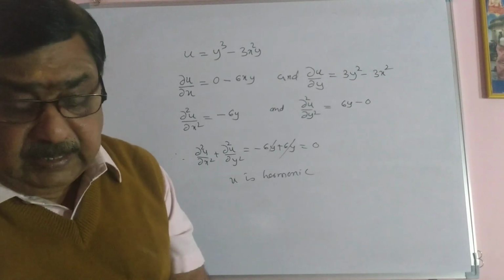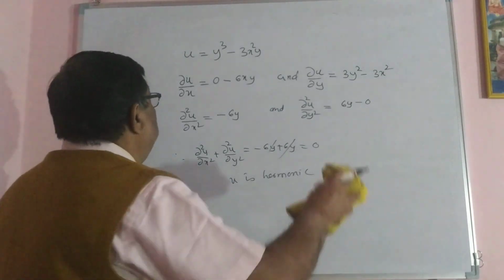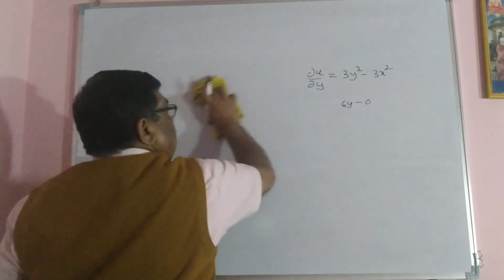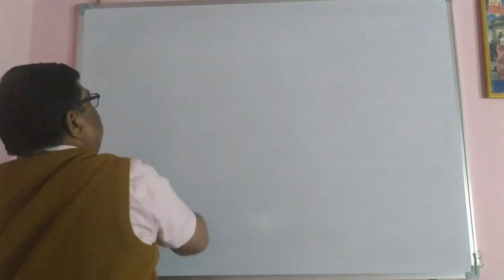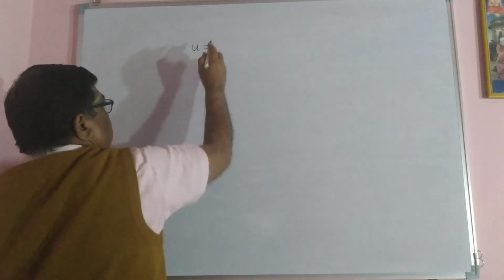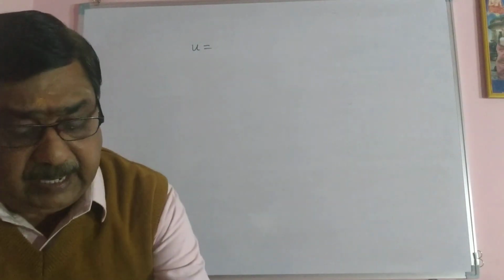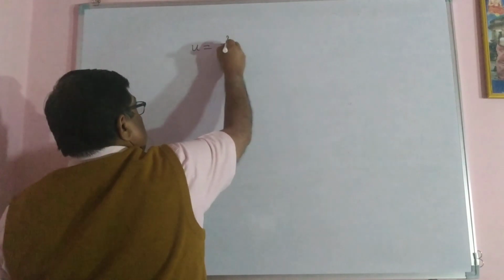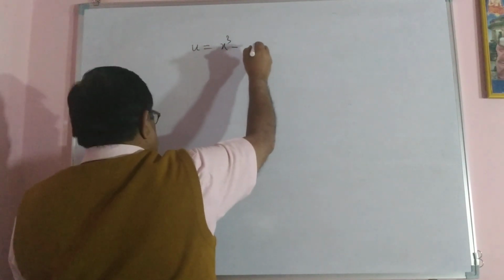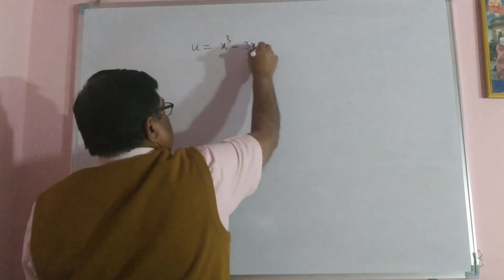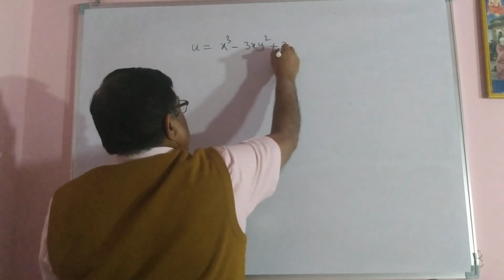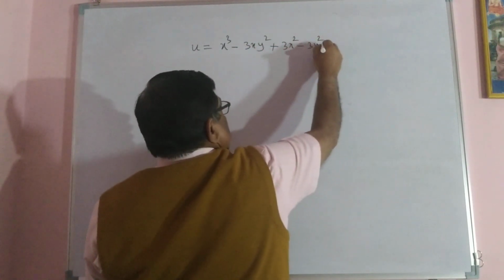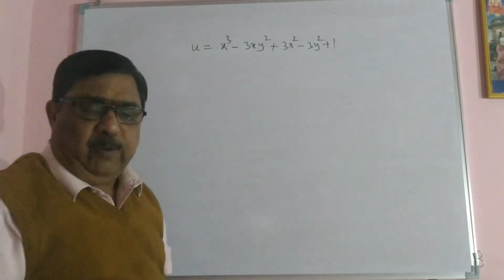Let's take one more example. Prove that the function u = x³ − 3xy² + 3x² − 3y² + 1 is a harmonic function.